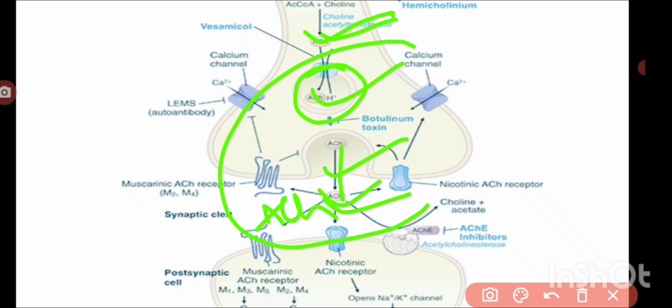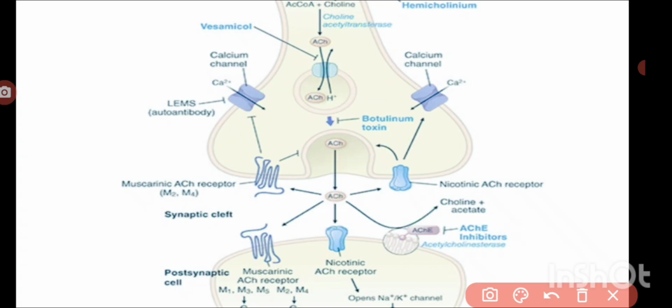But when we inhibit the acetylcholinesterase, acetylcholine levels are increased, because we are inhibiting the degradation. So then we'll discuss these drugs.